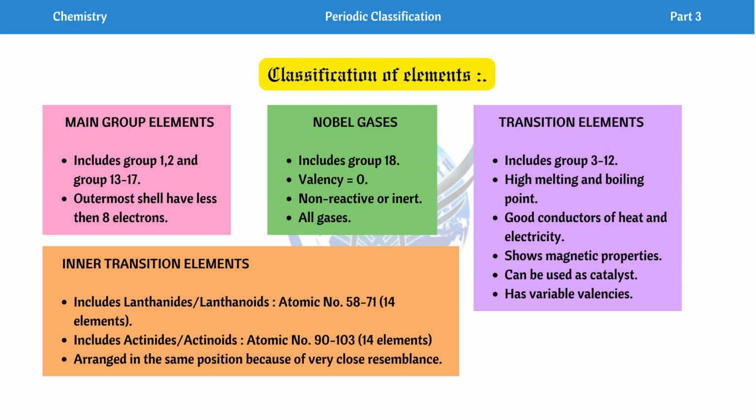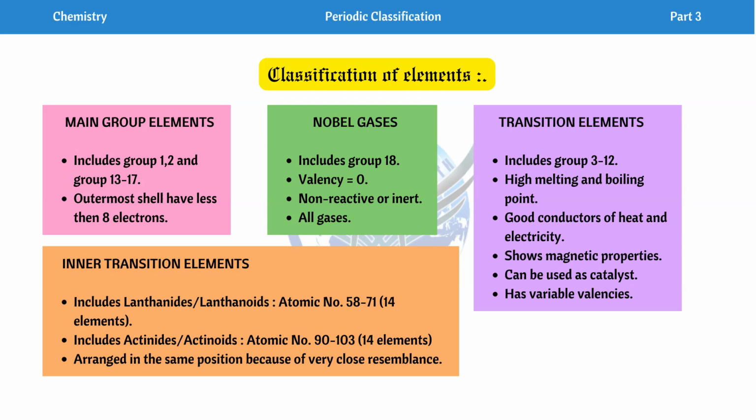So if I take such elements near a magnet, they will get attracted to the magnet because they show good magnetic property. They can be used as catalysts. We mostly use transition elements as catalysts, and they possess variable valencies.